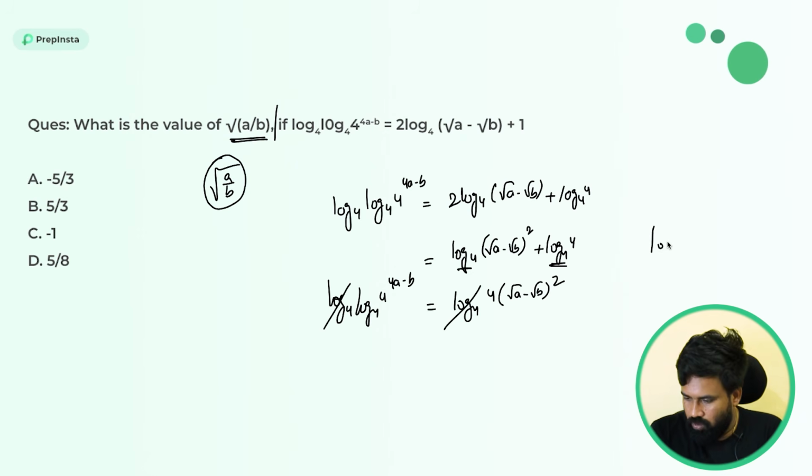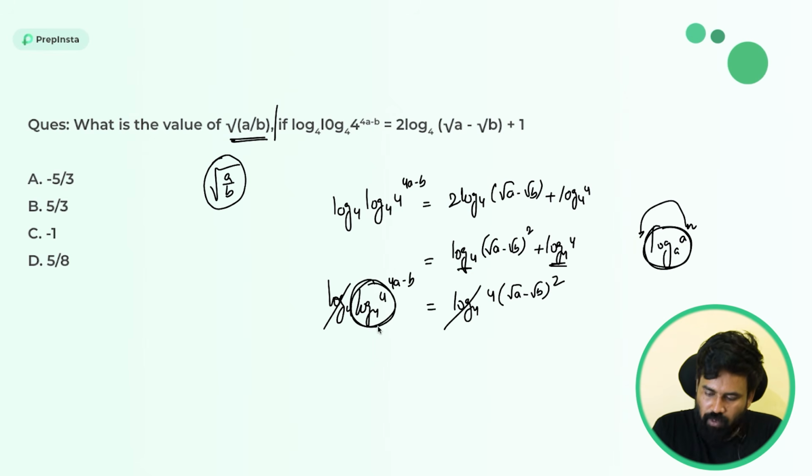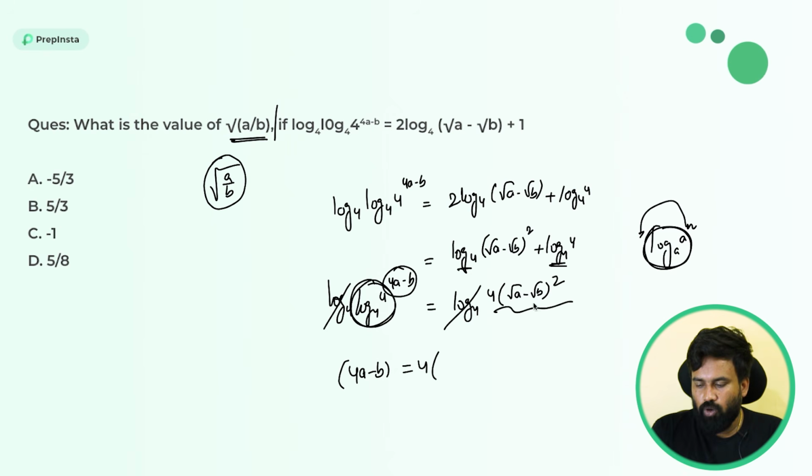And we all know log a base a power n, the power n will come to the front of the log, and log a base a is always 1, right? So similarly I can say this log 4 base 4. So it comes to the front: 4a minus b is equal to, log 4 base 4 is 1, so I don't even have to multiply. Next, here I am left with 4 into (root a minus root b) whole square. A square plus b square minus 2ab, right?